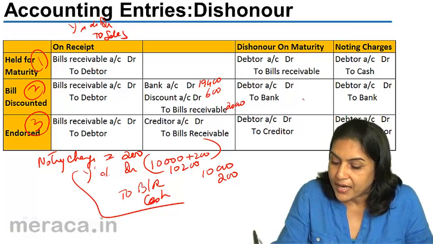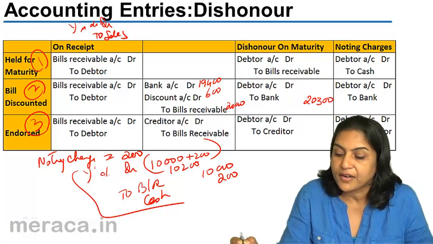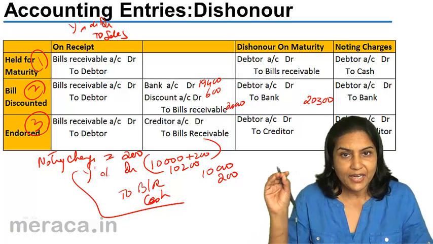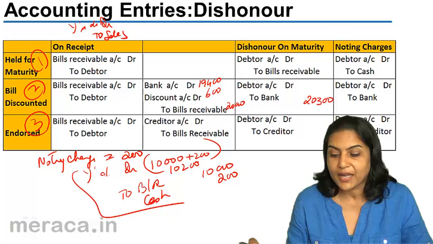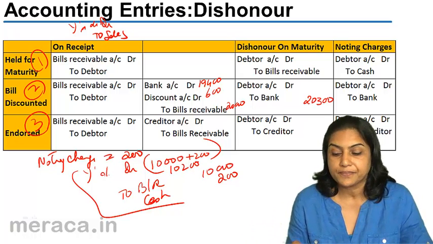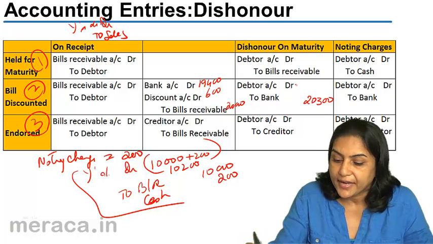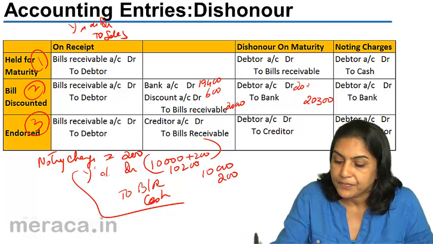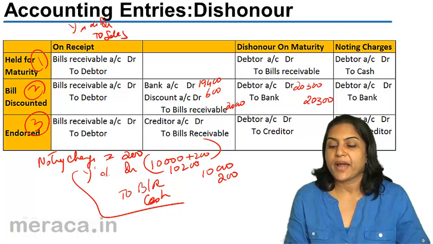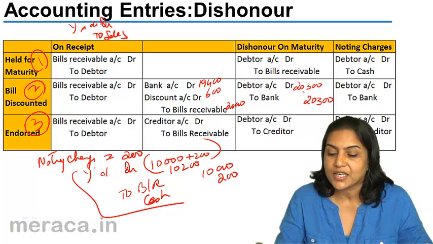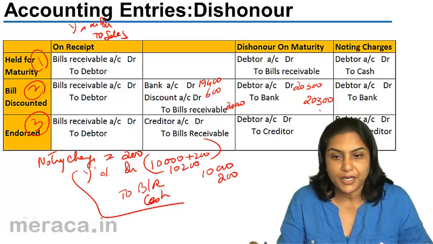So bank account would be credited with 20,300, 300 being noting charges, which the bank has paid to the notary public, and 20,000 being the value of the bill. Debtor account debit to bank 20,300. Here we have split the entry. Debtor account debit to bank with the value of the bill 20,000.